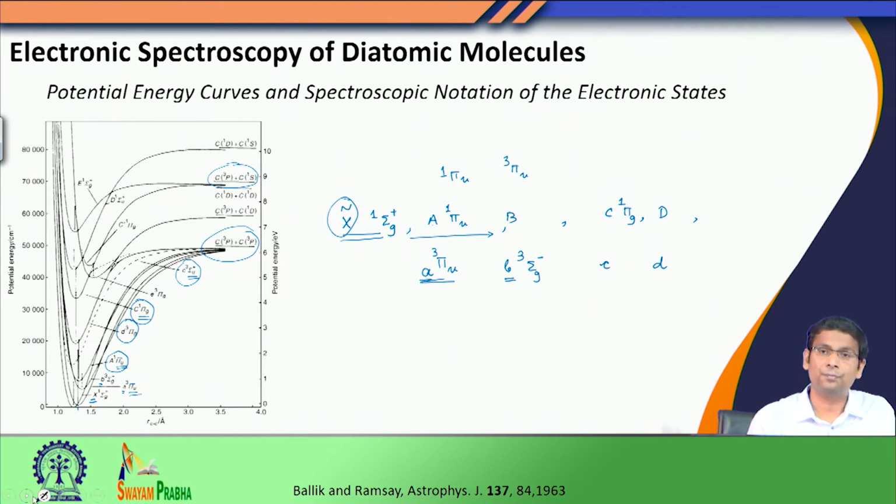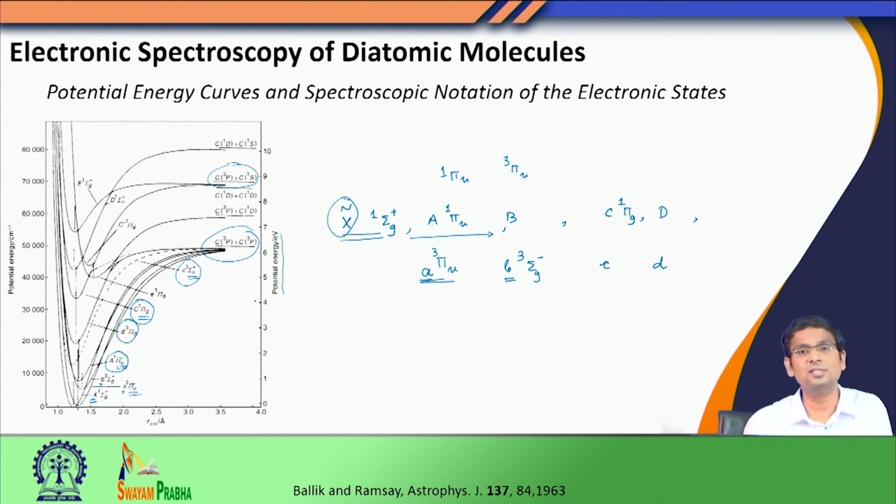Now, to go from one electronic state to another, we have of course discussed the selection rules. We know that to carry out this kind of electronic transition, the energy required is a few electron volts. For example, on this side of the y axis, the energy is plotted in electron volts, and you can see we go 0, 1, 2, 3.